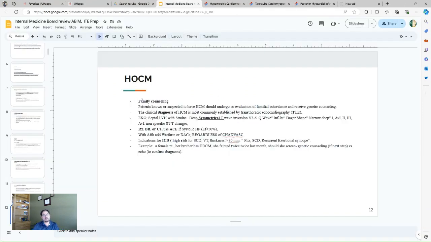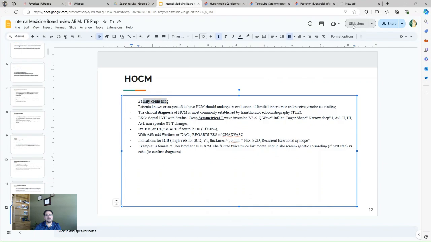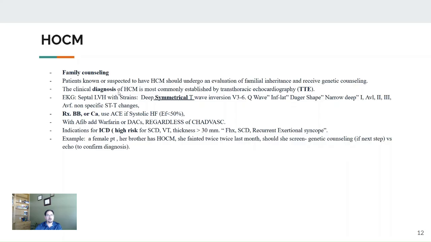So again, family counseling is very important in those patients with suspected HOCM. Echo for the diagnosis. EKG interpretation, so seeing that deep symmetrical T wave inversion in V2, 3, 4, 5, 6, which is septolateral, which is the septum area, and that's where you see most likely the LVH with symmetrical T wave inversion, and you will see that dagger shape Q wave in the inferior leads, 2, 3, and aVF. Also, it may involve 1 and aVL.